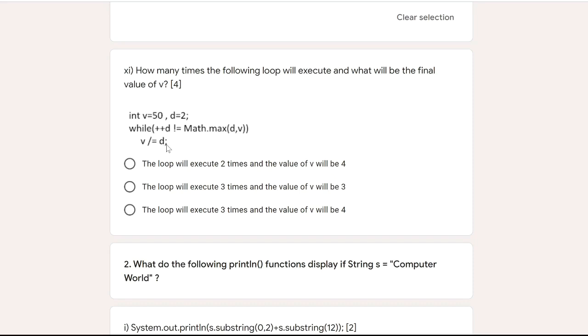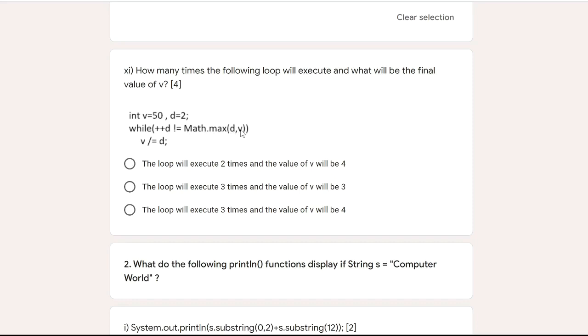V is 16, d is 4. 16 by 4 will give 4. Again the condition will be checked. ++d means it was 4, now ++ means 5. 5 not equal to, d is 5, v is 4. So the maximum of 5 and 4 is 5. 5 not equal to 5? No, it is false. And as the condition becomes false, the loop will terminate.